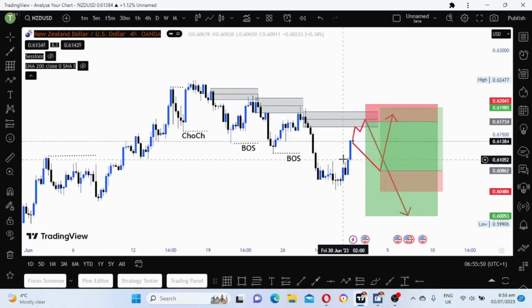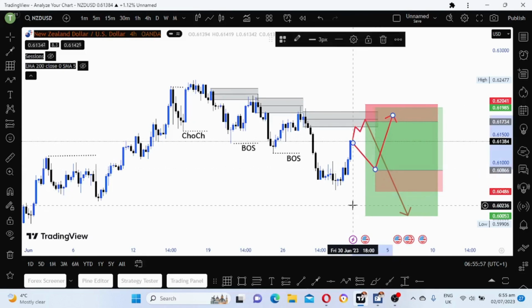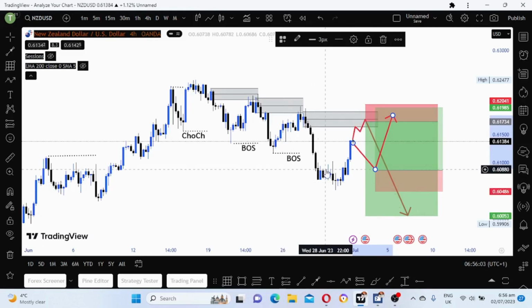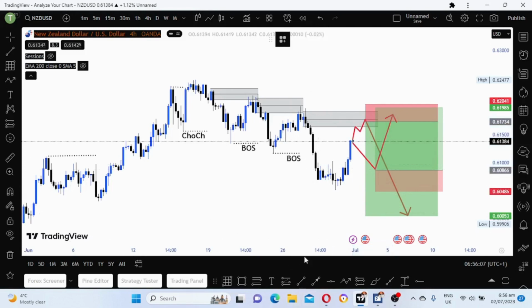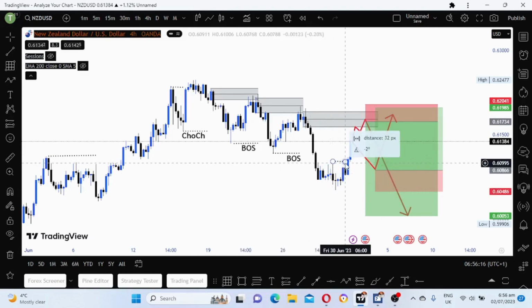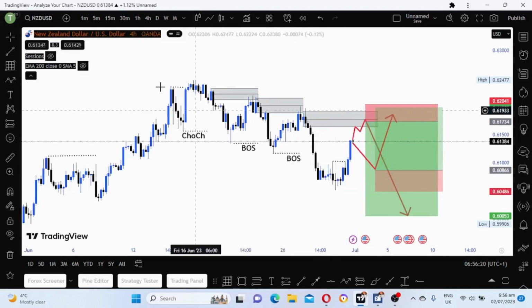Or the market can open, and as you can see now, the dollar has shifted. The dollar is now bearish. So what we might see is NZD becoming bullish. This is the change of character on a lower time frame. So these are the two scenarios that I have on the NZDUSD, guys.